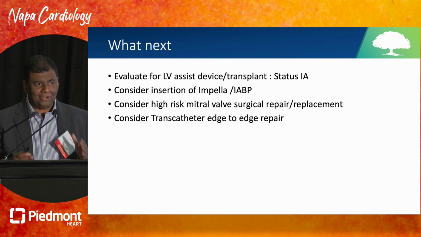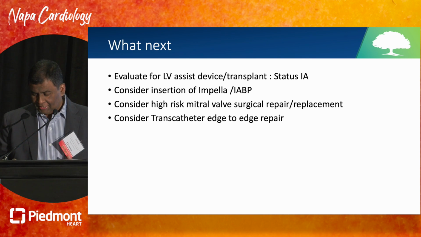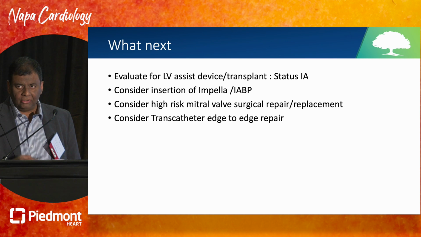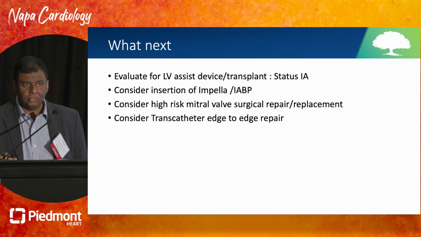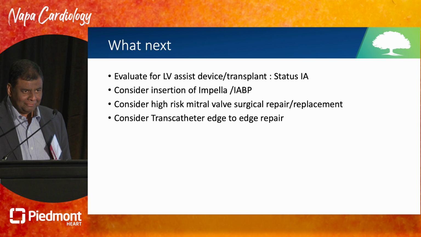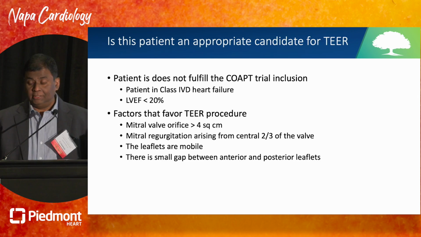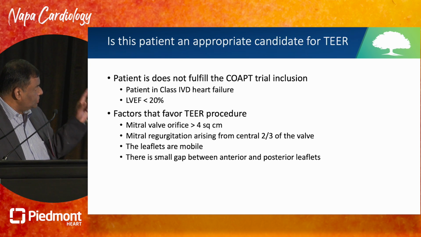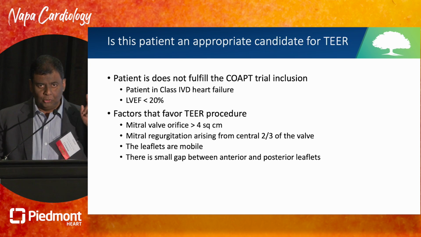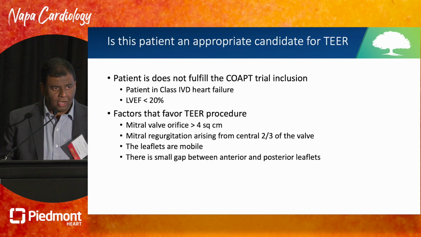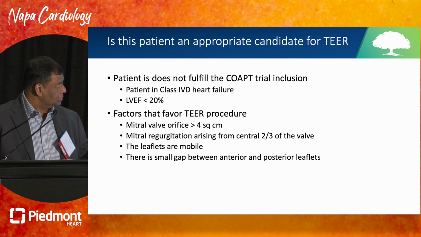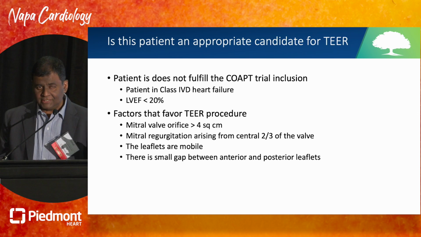And this patient cannot leave the intensive care unit. Now, the reason why I brought this case up is that this patient, by definition, if she's almost 2 weeks out, is in refractory congestive heart failure, correct? Unless you agree that they didn't treat her properly. So the patient does not fit the COAPT trial conclusion. Do you agree with that? This patient would not be enrolled in the COAPT study. She's class 4D, that was an exclusion. Her EF is less than 20%.